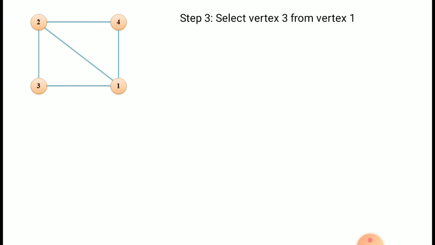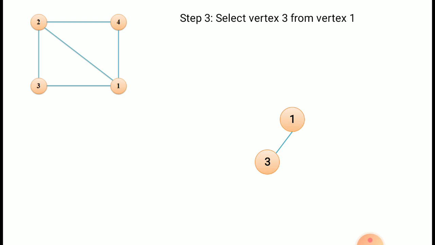From 1 select vertex 3, because we had 3 adjacent vertices 2, 3 and 4. If you consider vertex 2, then we will reach a dead end. Instead of that, let us take vertex 3. From 1 let us take 3.